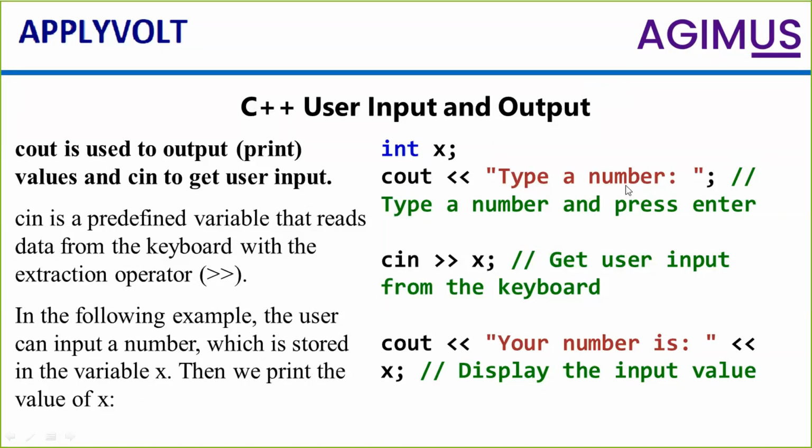Now cout, type a number. When you type a number, this will be seen on the output screen, but you cannot type the number unless you accept the information. To accept the information, cin is used to get user input from the keyboard. Unless you accept the information, the output cannot be displayed. So cin uses the extraction operator and cout uses the insertion operator. Okay, this is one thing in this slide. Any queries on this slide, you can place on the chat box. I'll go to the next slide.